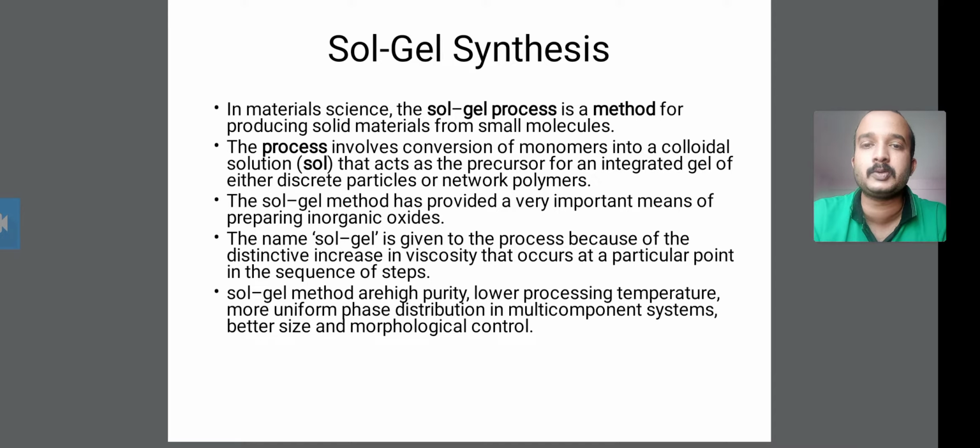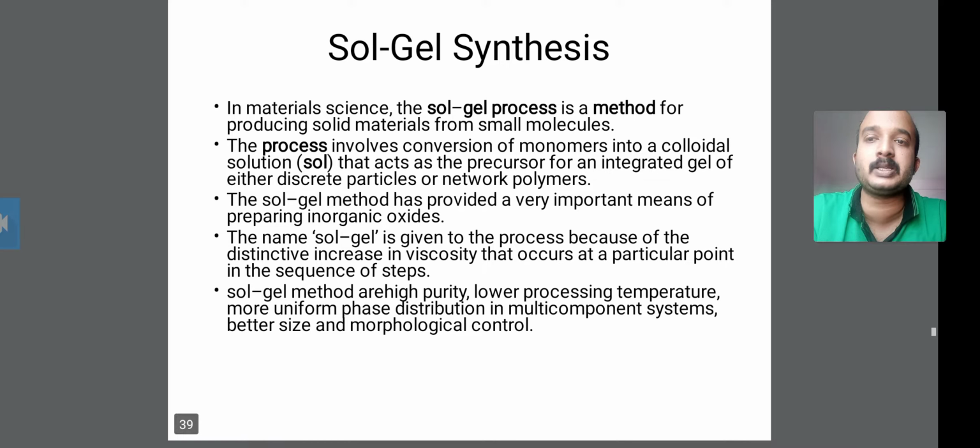The sol gel process is a method for producing solid material from small molecules, and you use this method for preparation.